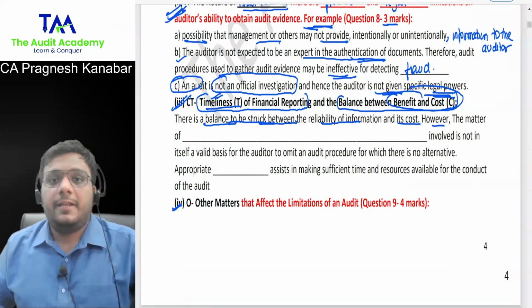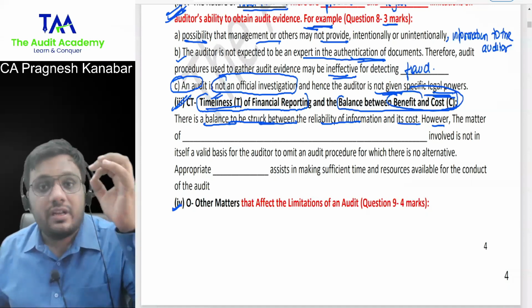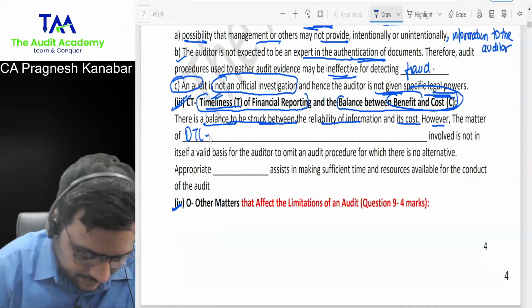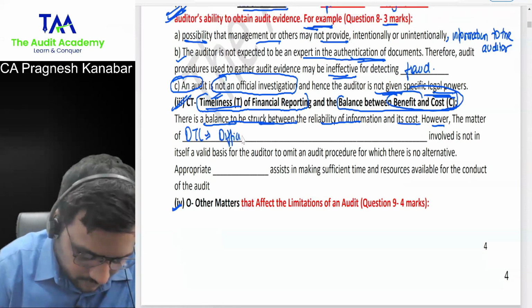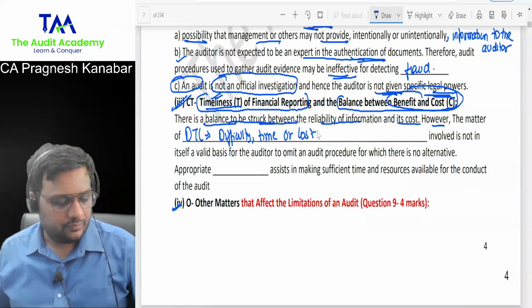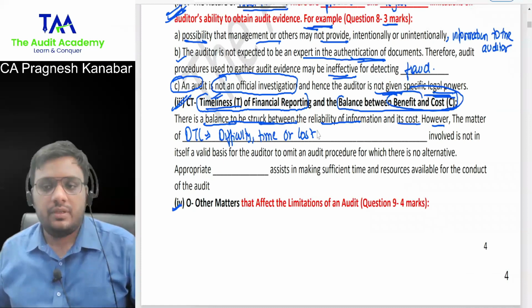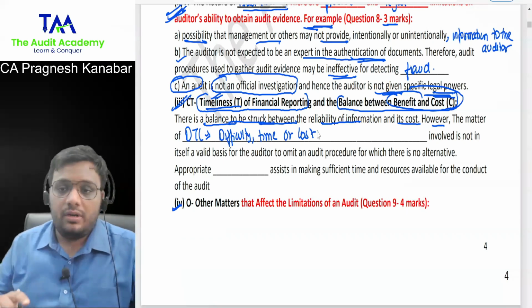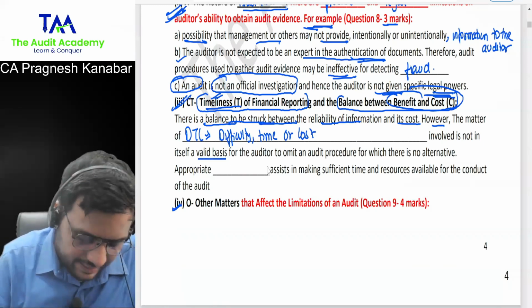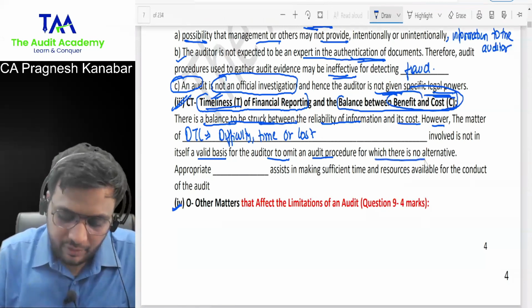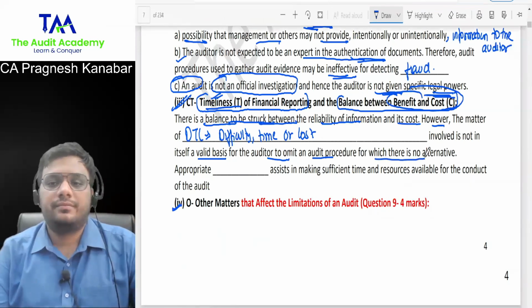So look at this. Now I'm making you write one line. I want everyone to be focused on this line. The matter of DTC, difficulty, time or cost involved is not in itself a valid basis for auditor to omit an audit procedure for which there is no alternative.